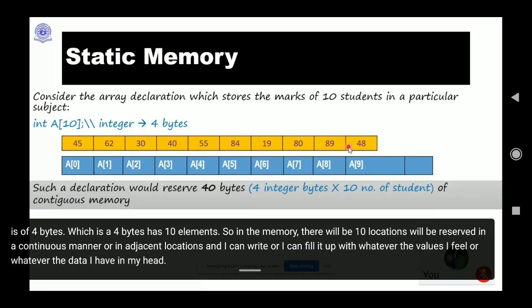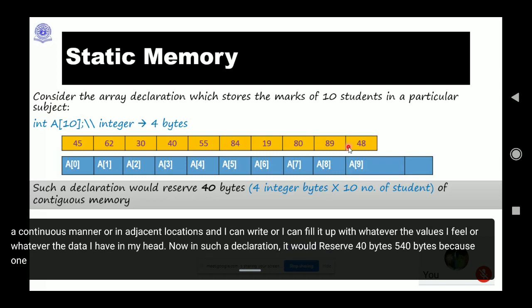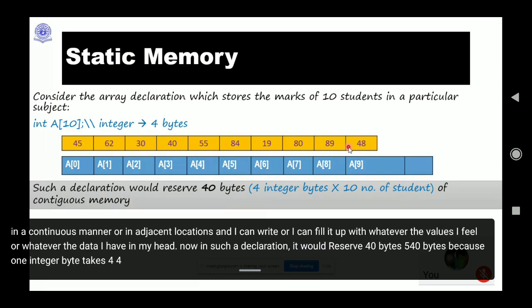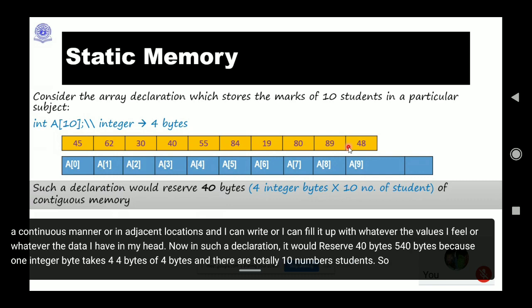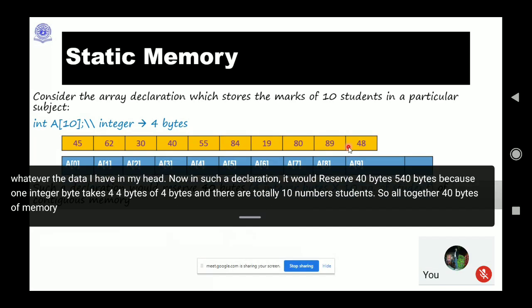Such a declaration would reserve 40 bytes. Why 40 bytes? Because one integer takes 4 bytes, and there are 10 students, so altogether 40 bytes of memory will be allocated in a contiguous memory location.